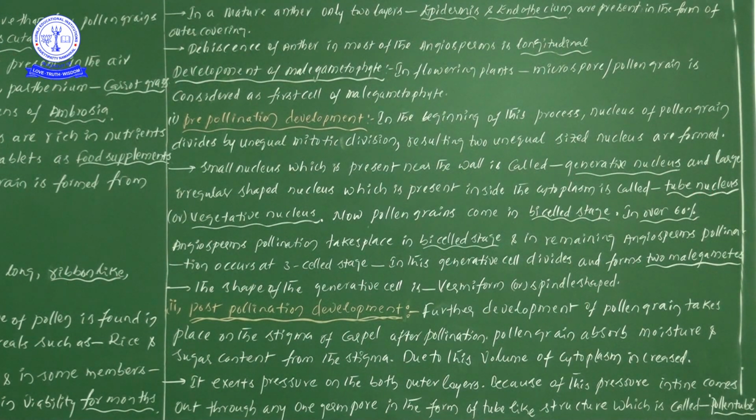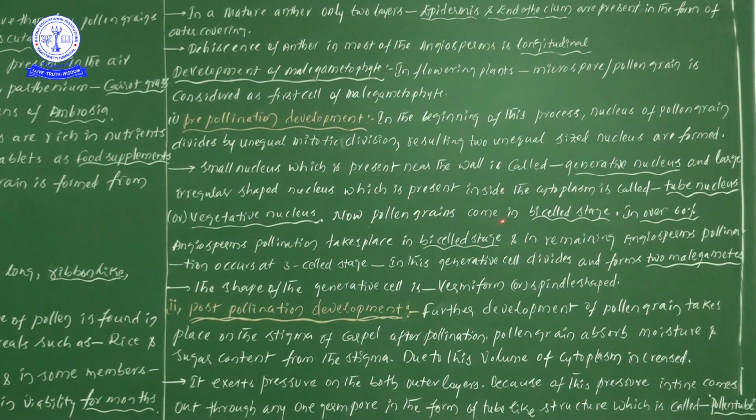The large irregular shaped nucleus inside the cytoplasm is known as the tube nucleus. So the shape of the vegetative or tube nucleus is irregular, whereas the generative cell is spindle shaped.